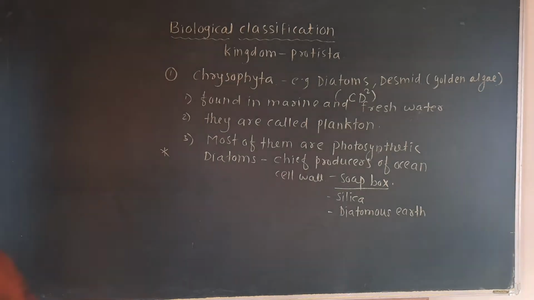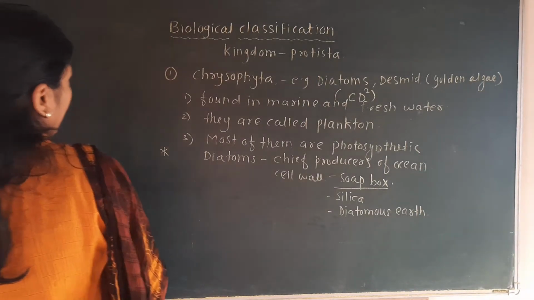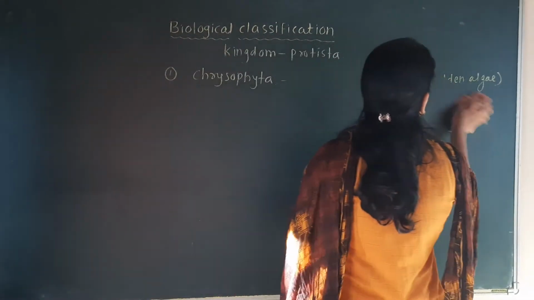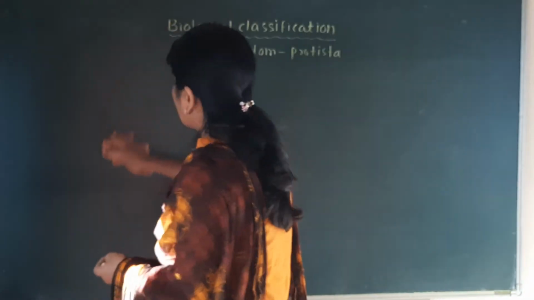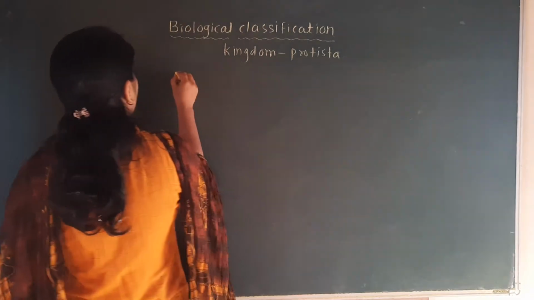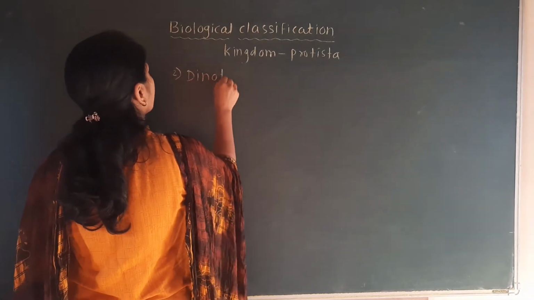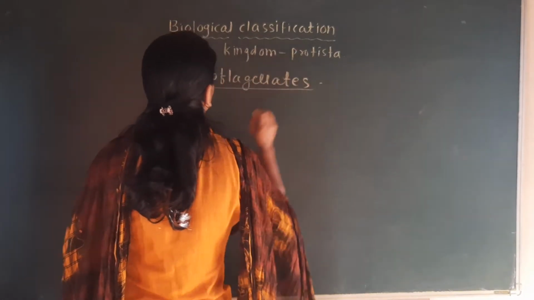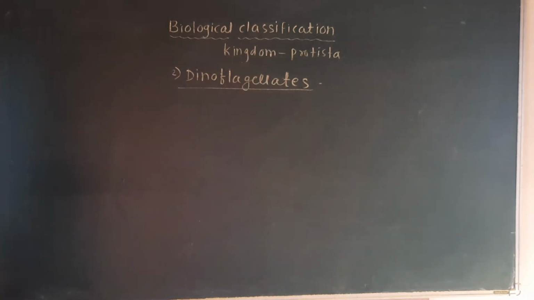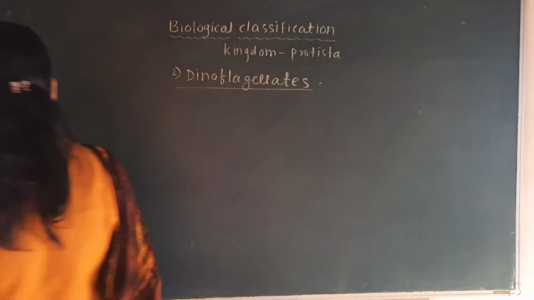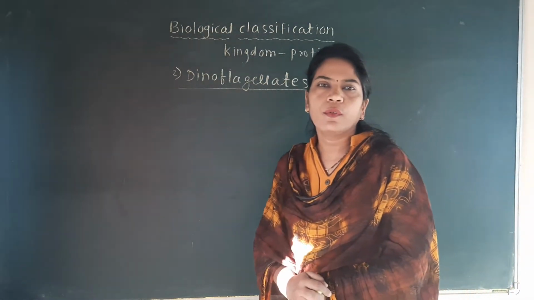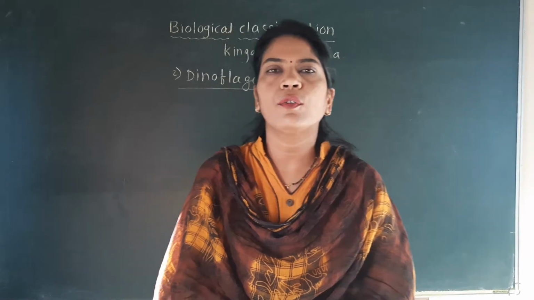Our next example is from the second group, next to chrysophyta. Second one is the dinoflagellates. Dinoflagellates. Dino, the name itself indicates they have the two flagella. Dino means D-I, two, and flagella. They have the two flagella.